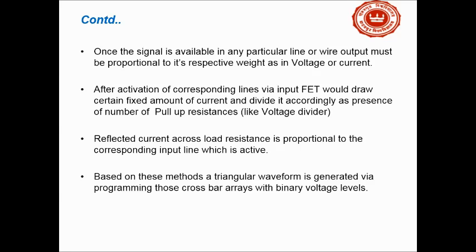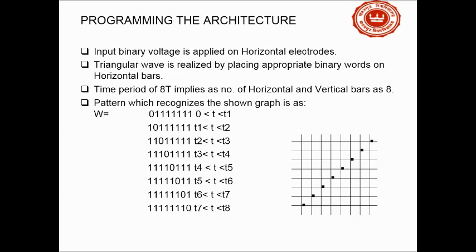Therefore, after activation of the corresponding lines via the input FET transistor, we draw a certain amount of current and divide it according to the number of pull-up resistances, like a voltage divider. This reflected current across the resistance must be proportional to the corresponding output line which is active. Based on these methods, a triangular waveform is generated by programming those crossbar arrays with the help of some binary voltages.